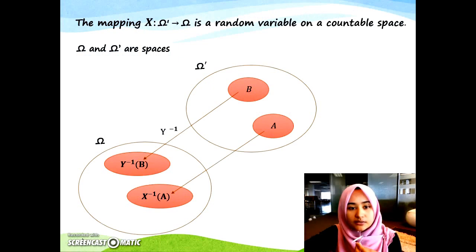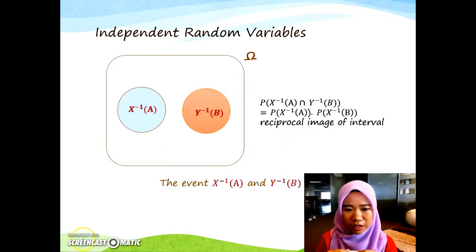Then we can see that the mapping of omega prime to omega is a random variable on a countable space. For the X inverse and the Y inverse of A and B in the omega, they are in the omega prime of A and B through the measurable function of Y inverse and X inverse respectively. The events inverse X of A and inverse Y of B are independent, so you can prove it by definition 15.